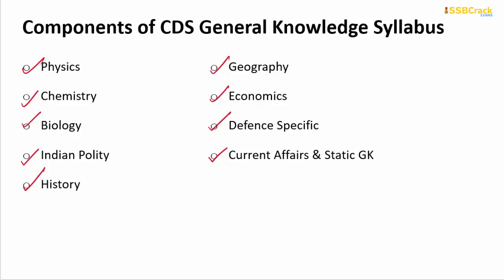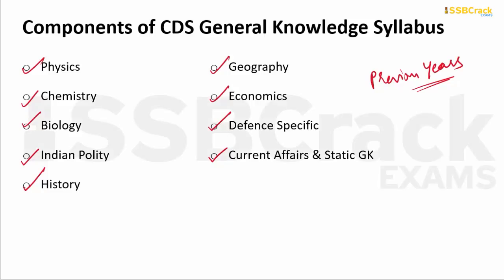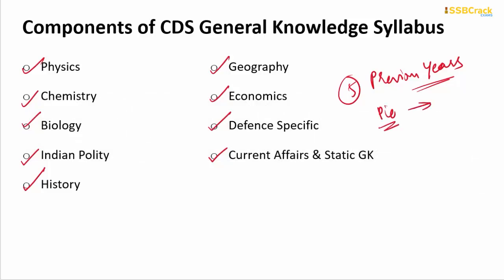Now, for each subject I will go through the previous years' questions. Previous years would be the first and foremost priority, wherein we can analyze the number of questions that might come up in the coming examination. First we will go through the number of questions asked in the last 5 years, and I will also give you a pie chart, a very good analysis of the expected number of questions that will come up. So this is how we will go through this session.